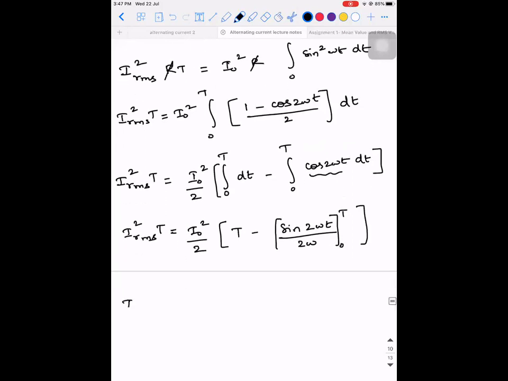So this will be IRMS square into T is equal to I naught square by 2 into capital T minus, you substitute the upper limit, sine 2 into omega, where omega is 2 pi by capital T, so 2 into 2 pi by capital T into, in the place of t, we substitute capital T, minus sine 0, the whole divided by 2 omega. This T and T will get cancelled.